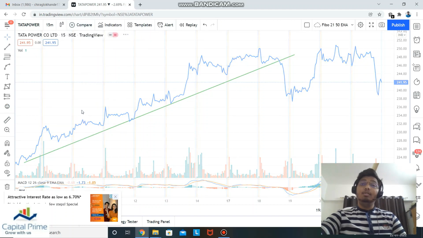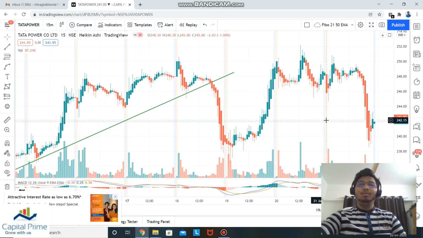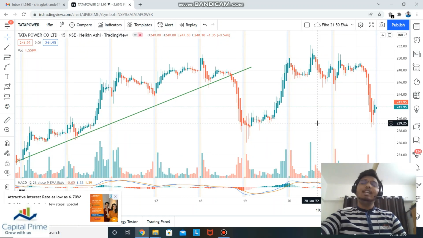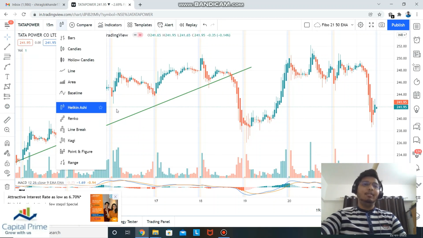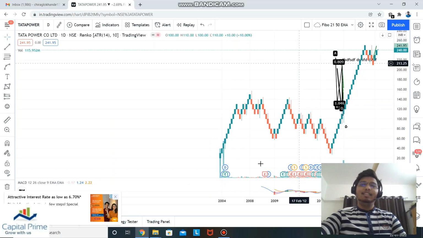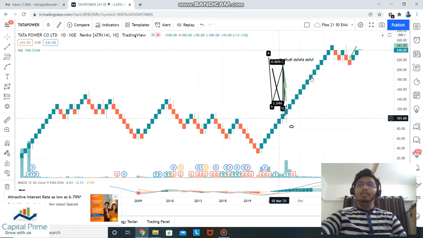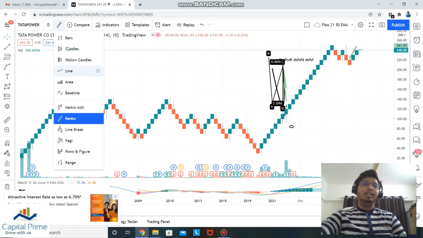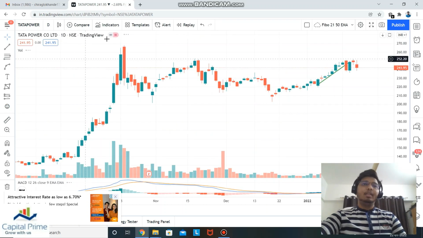We have the Heiken Ashi. This is one of my favorite tools. We can get into details when we go deeper into stocks. For now, Heiken Ashi is a type of candlestick. We have Renko. Okay, so this is Renko. For now, let's switch to candlestick.